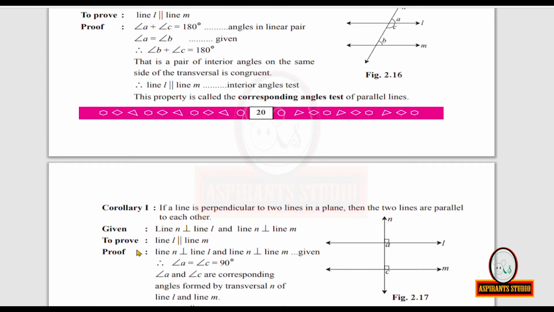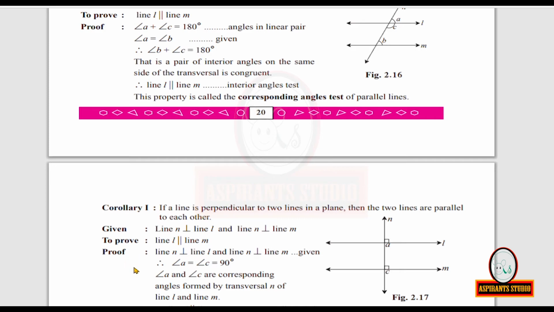We are going to prove line L is parallel to line M. Because we are asked to prove then the two lines are parallel to each other. So we are symbolically writing it as to prove line L is parallel to line M. So when you are writing given and to prove, we have to write using the symbols. It is very much essential. You cannot copy the antecedent and consequent as it is and write. You have to write in symbols like this.